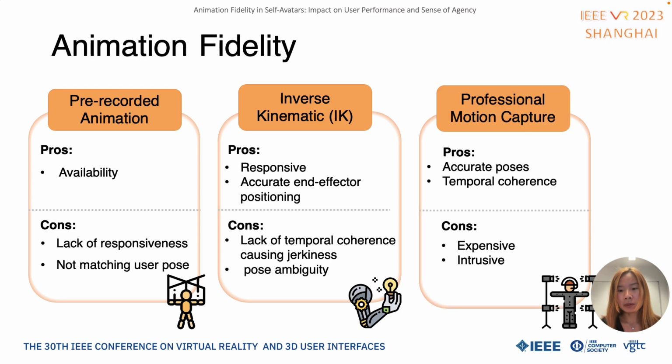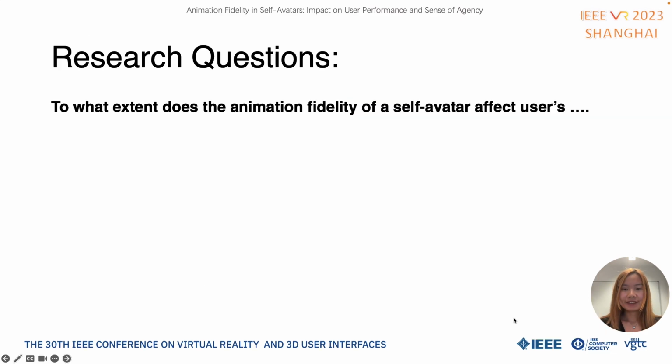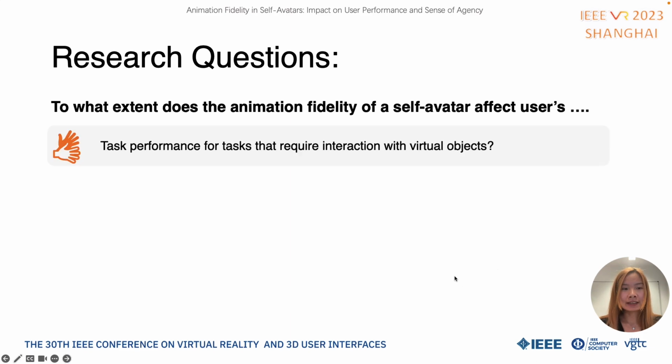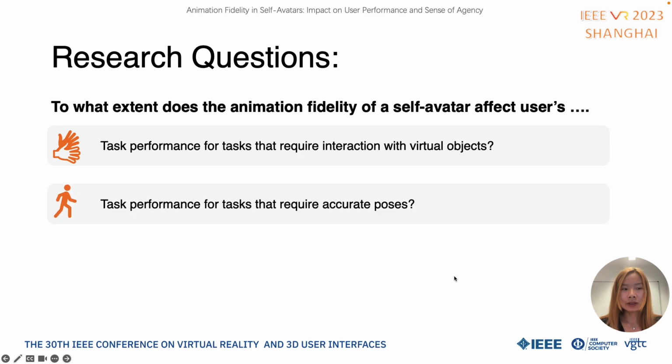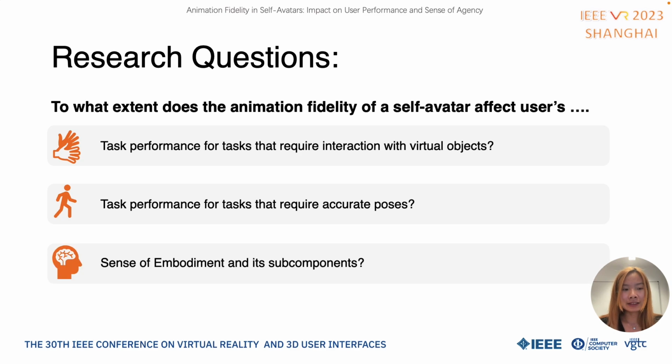Professional mocap systems use more sensors, thus they have more accurate poses and more temporal coherence, but are usually expensive and intrusive. Therefore, we want to know to what extent the animation fidelity of a self-avatar affects users' performance in the tasks that require interaction with virtual objects, and the tasks that require accurate poses, as well as the sense of embodiment and its subcomponents.